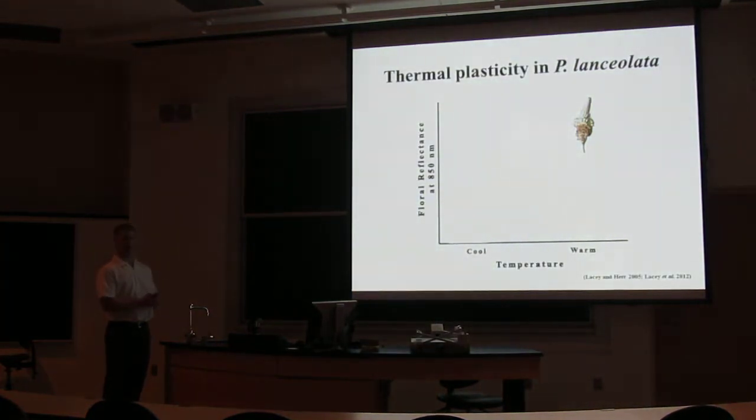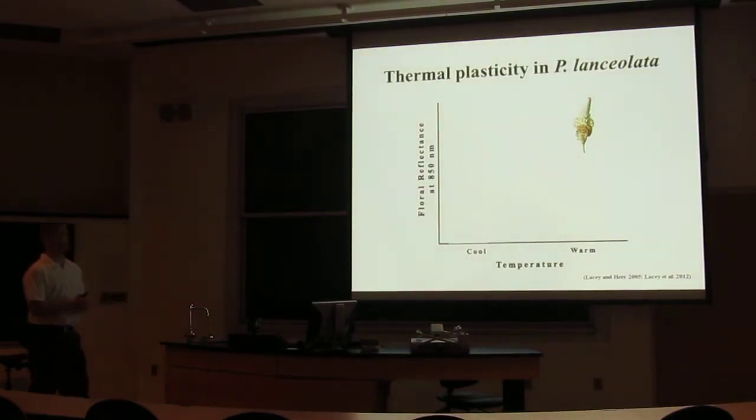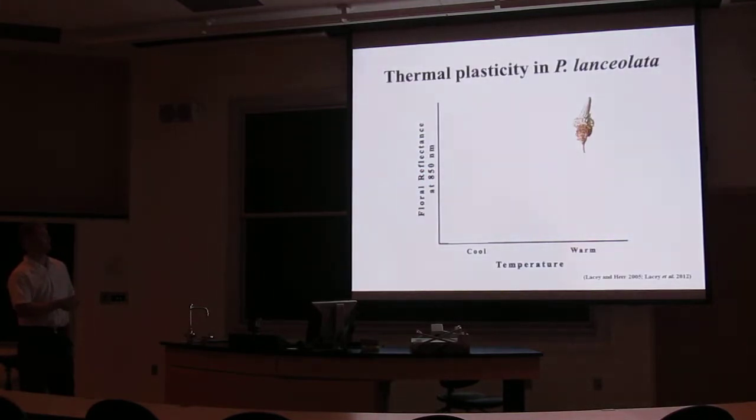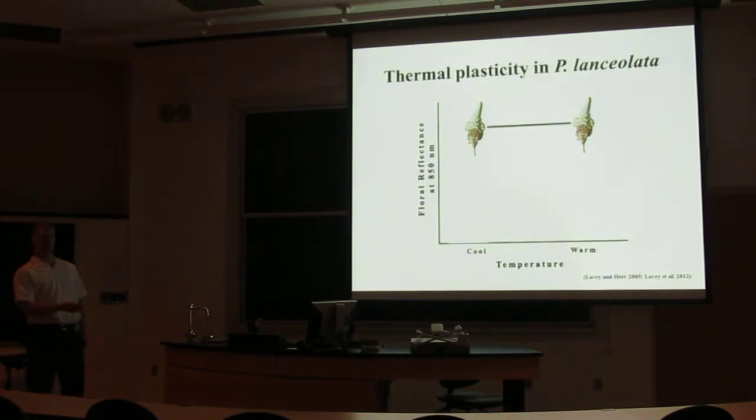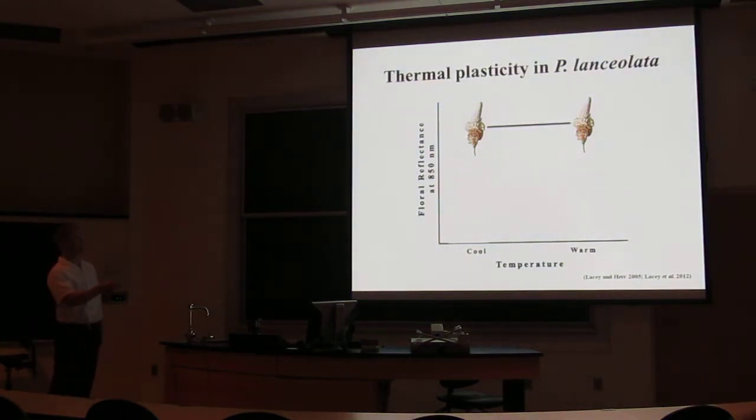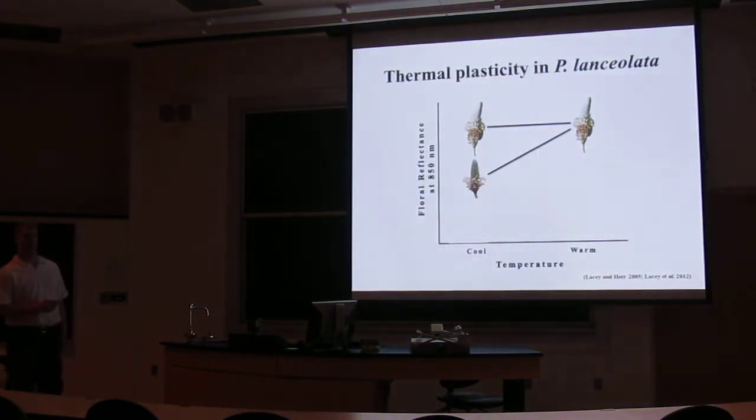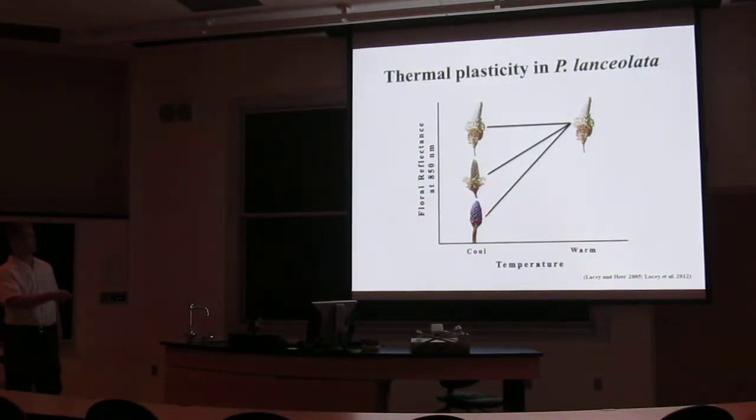Thermoplasticity in these flowering spikes has been studied extensively by Dr. Lacey. And we found that most individuals, when grown in warm environments, produce these lightly colored, highly reflective spikes. Here I'm showing floral reflectance at 850 nanometer wavelength, grown under cool and warm temperatures. So some individuals, when we grow them in cool temperatures, are unable to change their flower reflectance, producing the same type of spike. However, some individuals can reduce reflectance, and others can do so greatly, producing a much darker spike.